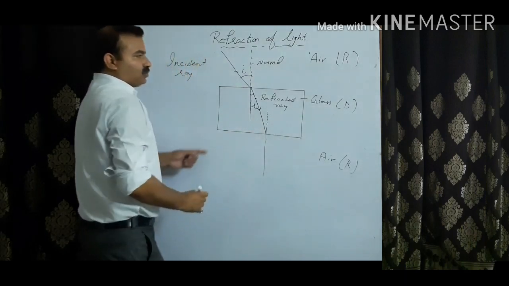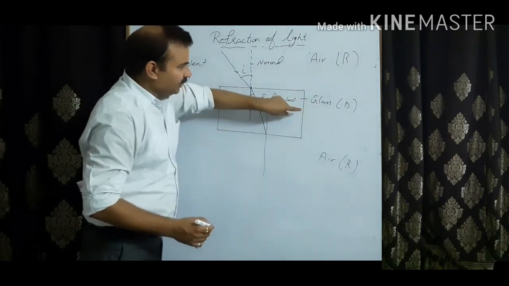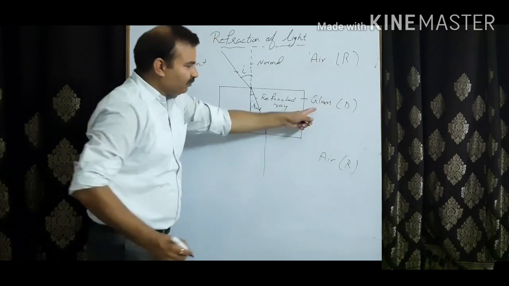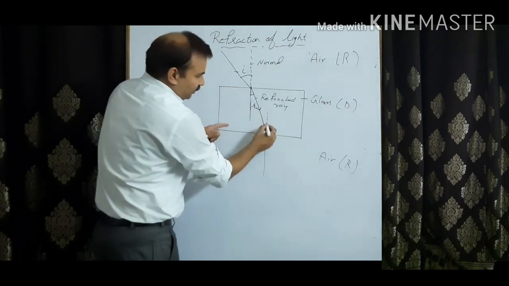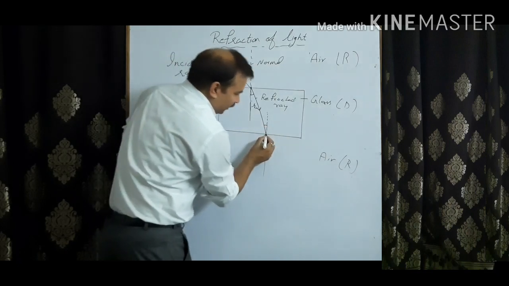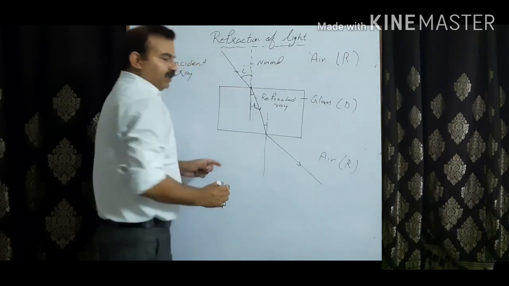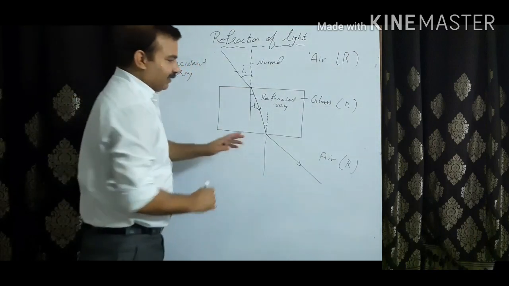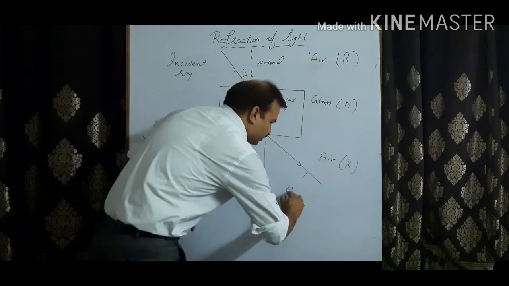Now if we draw the normal at this point, the second case is a ray of light coming from glass to air. When it makes an angle, it bends. When it comes out, it bends away from the normal. Now in the case of a glass slab, we call this ray the emergent ray.